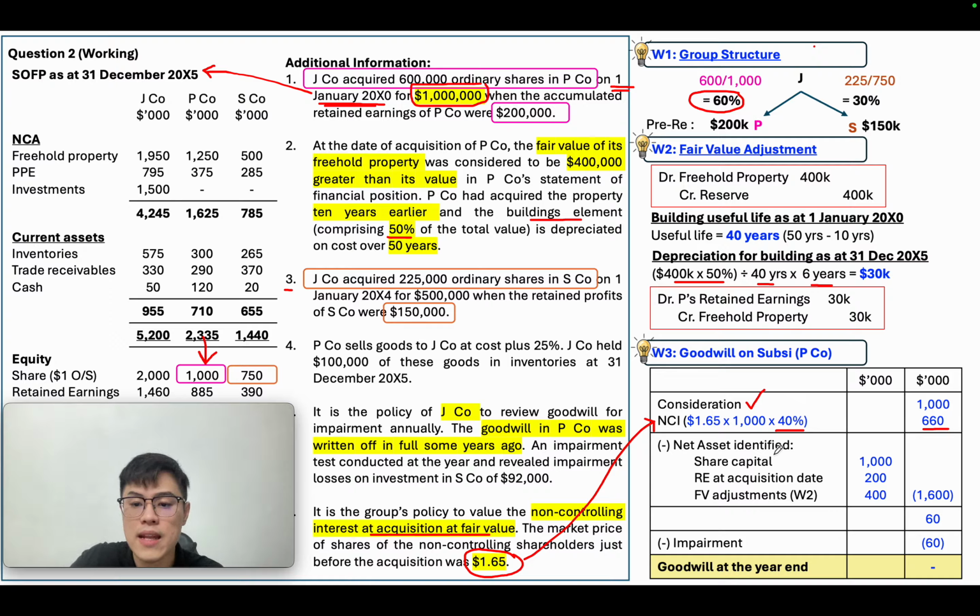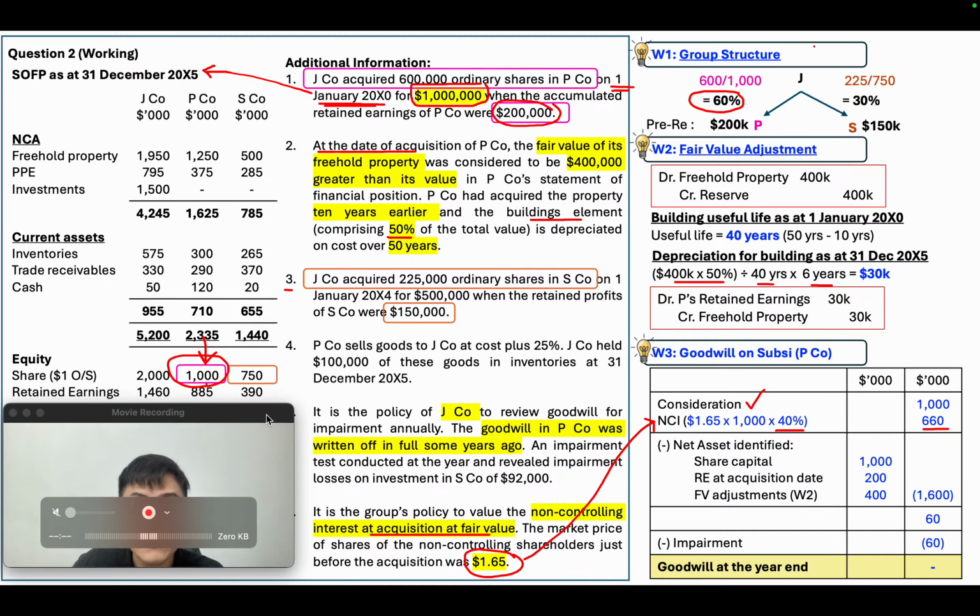And you minus the share capital. So share capital is this one, 1,000. And retained earnings at the acquisition date, which is 200. And don't forget, just now I told you, at the acquisition date, you have a value 400 greater than your carrying amount. So you want to recognize this revaluation surplus, which will also increase your net asset equity. So you have to increase by 400. So you minus it, and you will get a goodwill of 60,000.